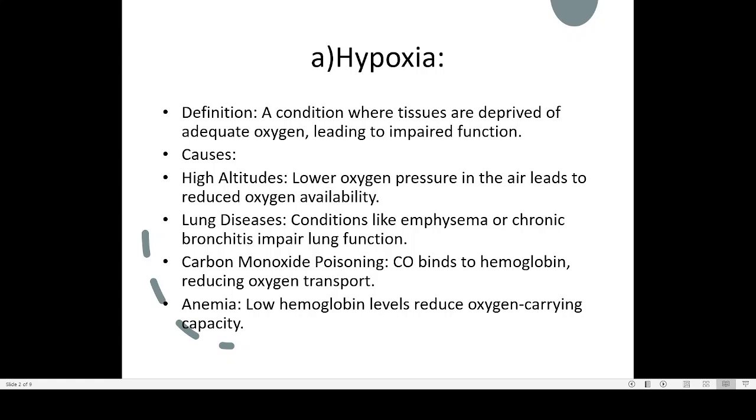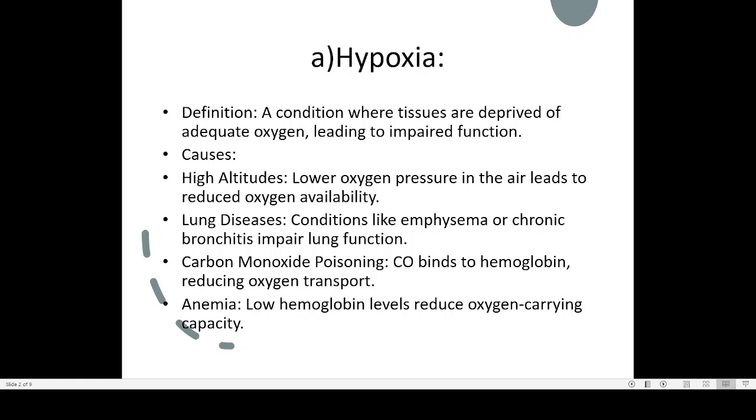So low oxygen pressure in the air leads to reduced oxygen availability. People who normally live at such high altitude have more RBC and a higher amount of hemoglobin. So even if there is less oxygen, this higher number of RBC and higher amount of hemoglobin can adapt to the lower oxygen level in the atmosphere.